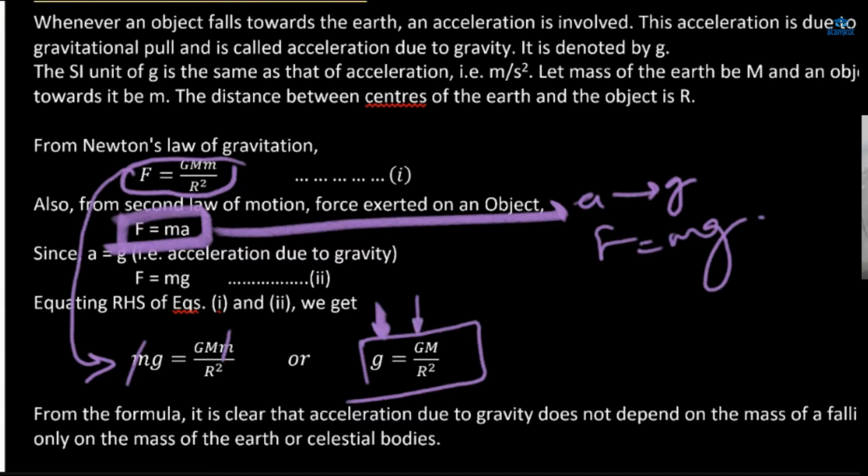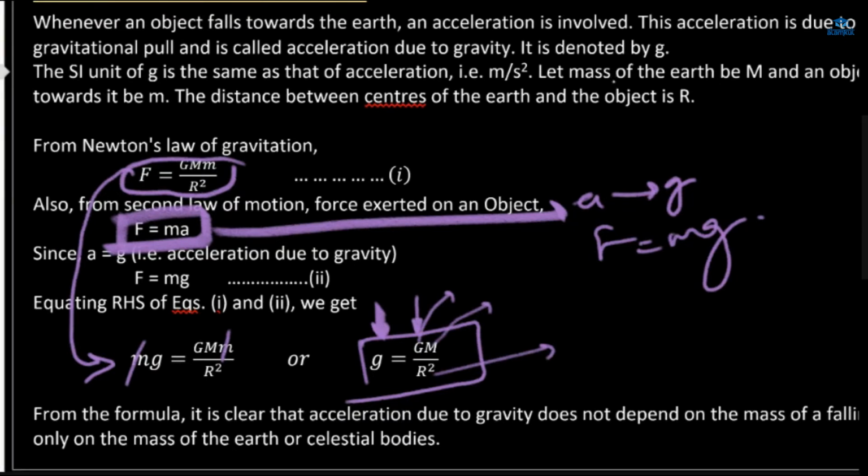If we place the value of G, the mass of that planet M, and r square, the square of the radius of that planet.